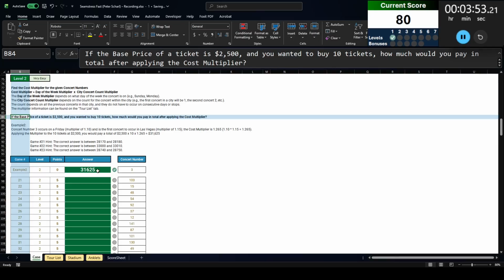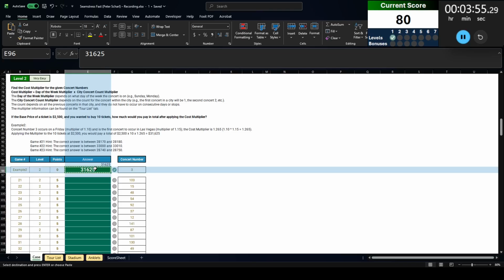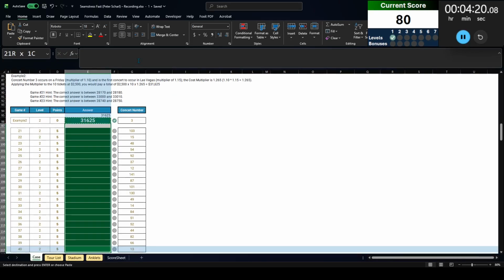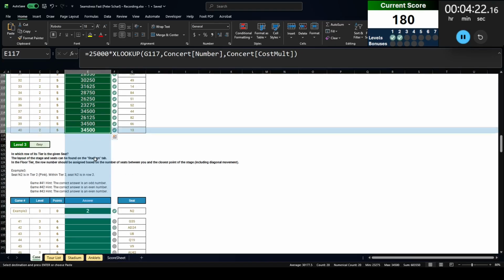So we are originally spending $25,000, right? And we need to multiply by that multiplier. So we're going to XLOOKUP this. Oh, I've got to put that in a formula. XLOOKUP this concert number here against concert number, return concert cost multiplier there. That will get me the answers for level 2.